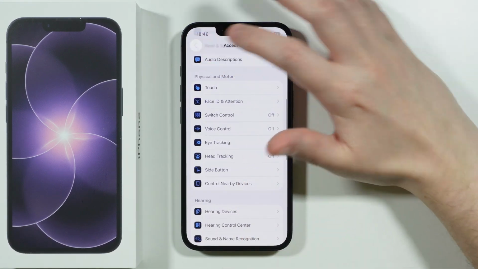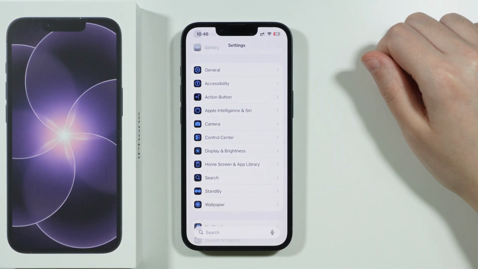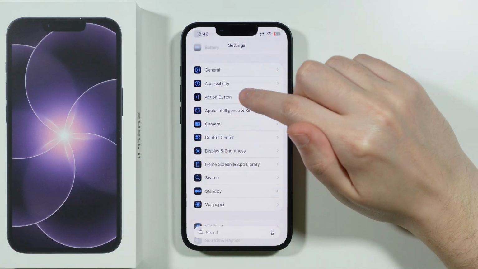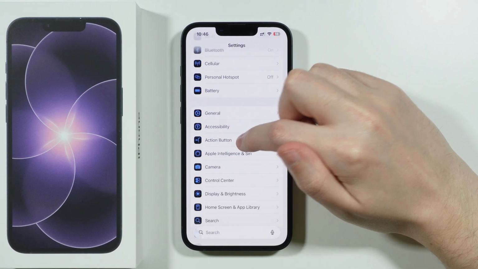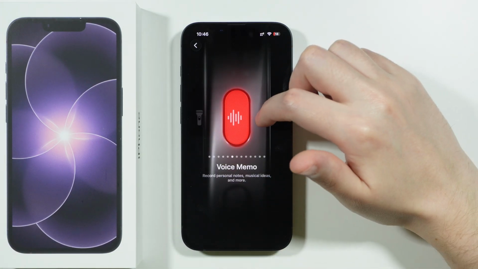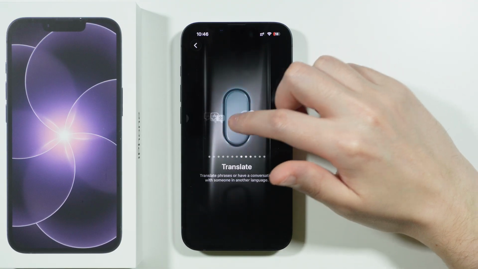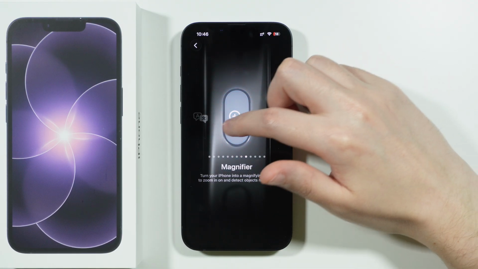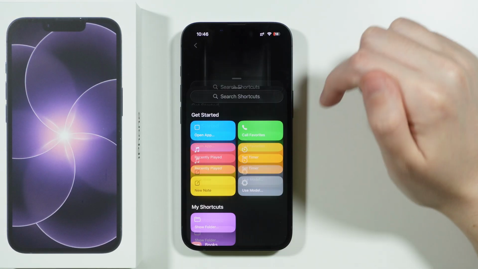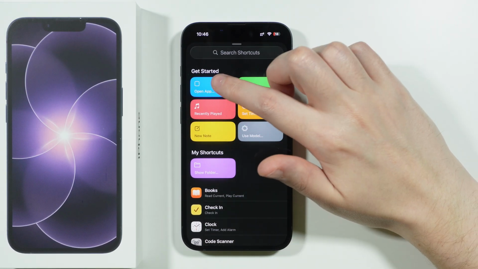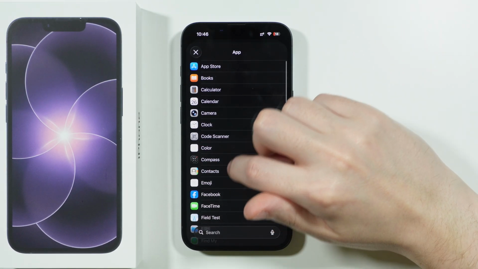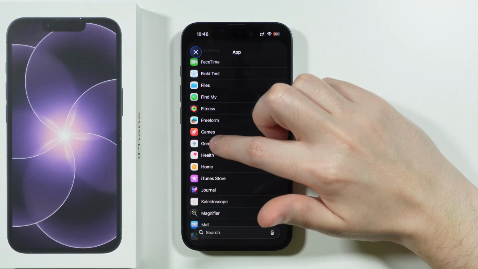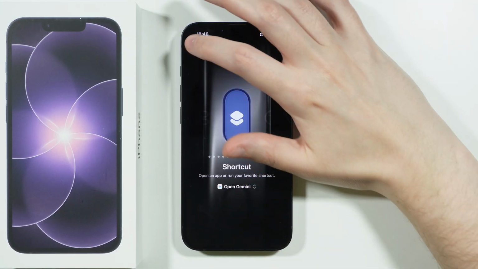And what you can do instead is you can use the action button for that. So if we once again go to settings and then choose the action button option, over here we should be able to go to the, let me try to find it. It should be shortcut. There we go. Now over here we can choose the shortcut and we can go ahead and select Open App. Now from this list we need to select Gemini. There we go. And that is all we have to do.